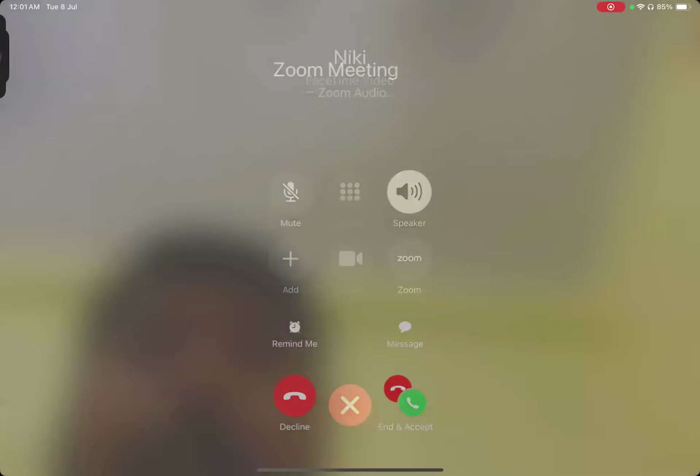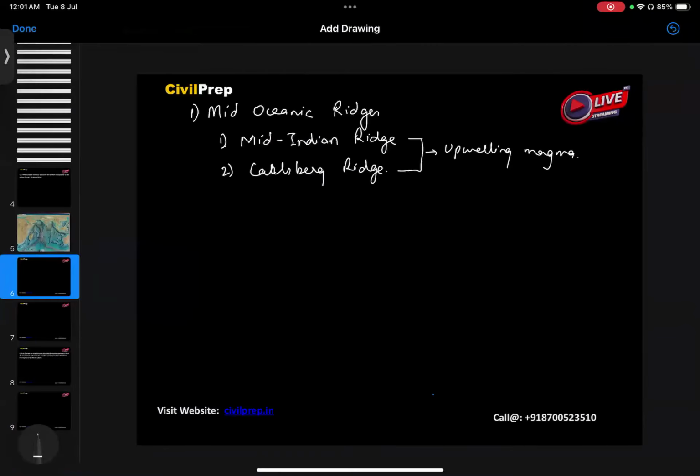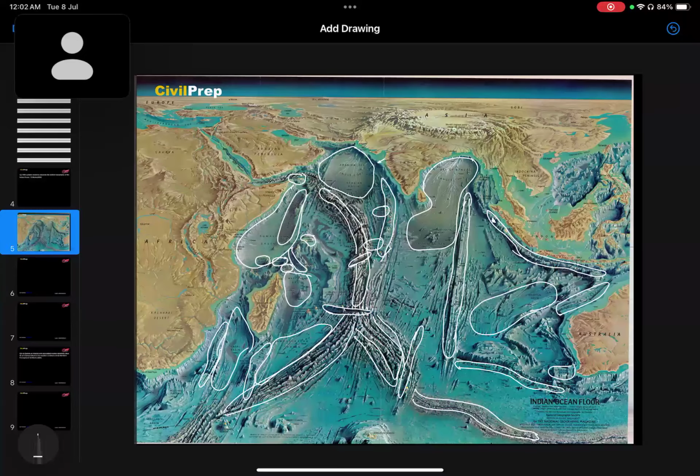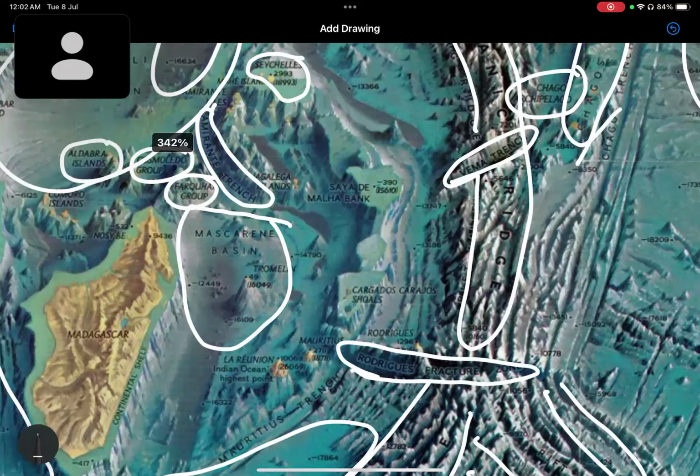Okay. Along with this, if we talk about the trenches, we have the Java Trench or Java Sunda Trench. Okay, so here we see that this is basically a convergent boundary. Okay, apart from this, we have seen other trenches here. Like here we can see the Amarantan Trench.